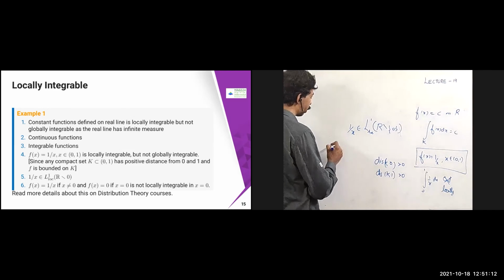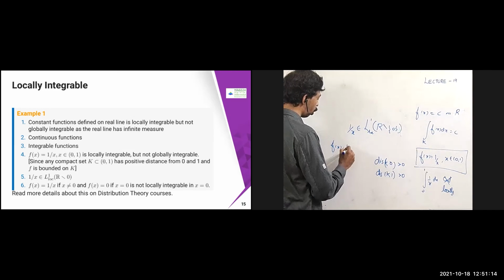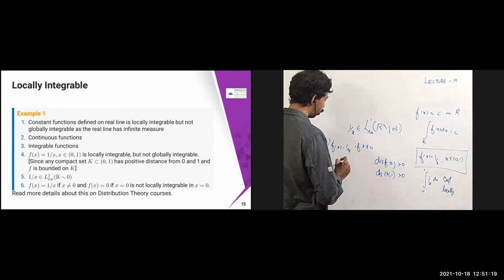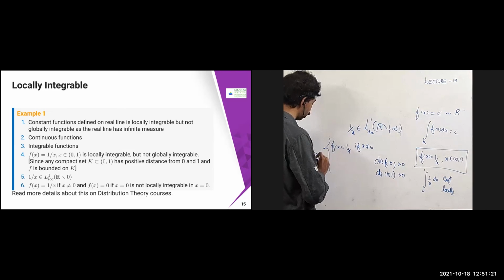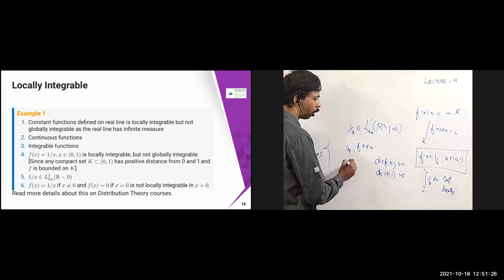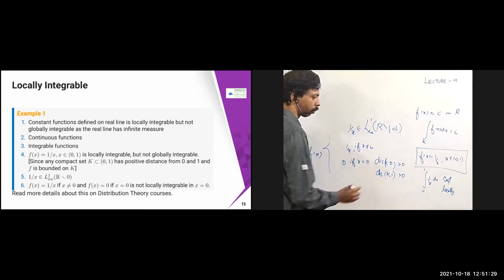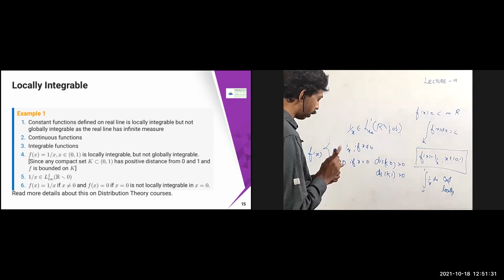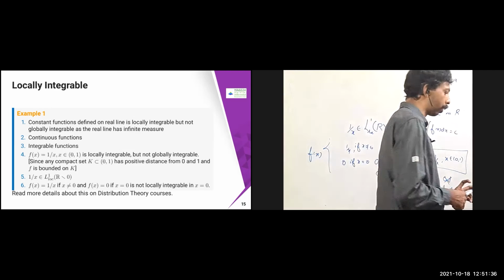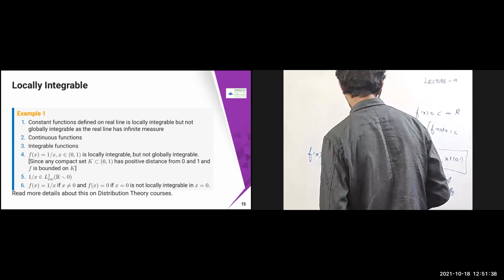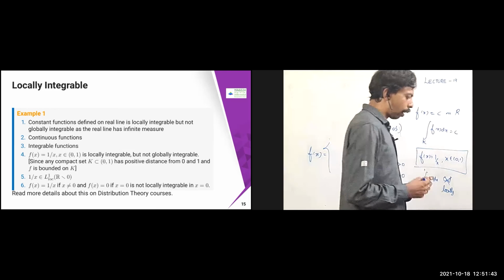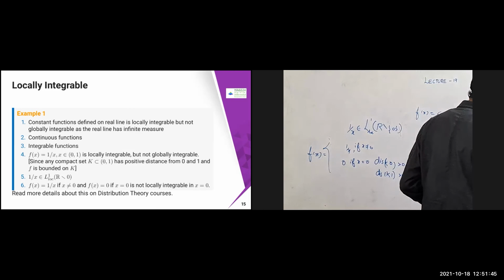Similarly, if I define f of x equal to 1 by x if x is not equal to 0, and 0 if x equal to 0, this is my f of x. This is not locally integrable. It is not locally integrable at x equal to 0. For more details about these things, you can attend one of the distribution theory courses, and in that case you will see that.